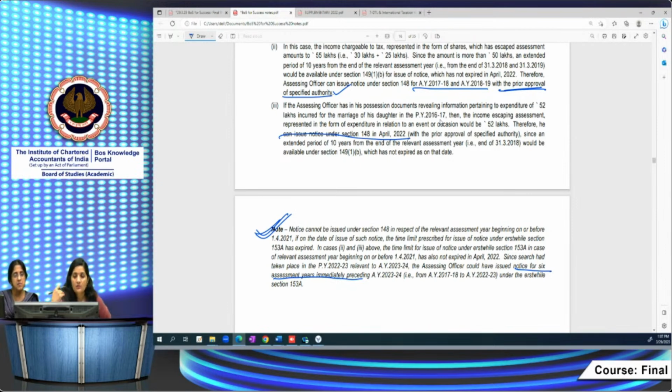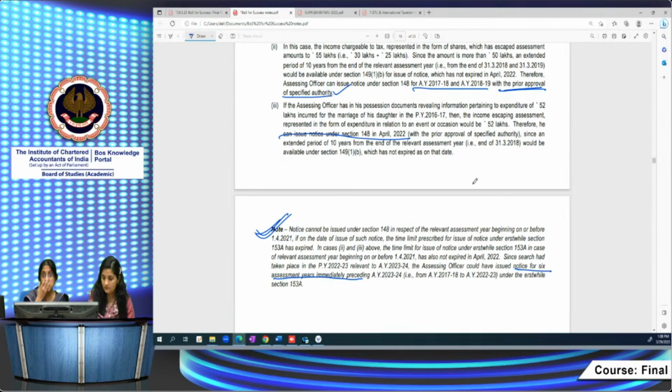So this is with respect to your income escaping assessment. In case you have any doubt, you may ask, right? We encourage you to ask more doubts, because what we are taking right now is all those topics which have been significantly amended by the Finance Act 2022 and are very important for May 23 exams.